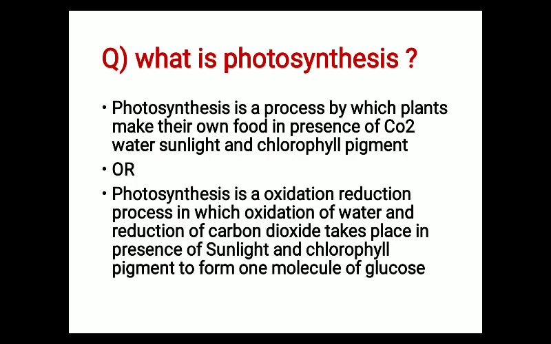Now the last question is, what is photosynthesis? We can define photosynthesis as a process by which plants make their own food in the presence of CO2, water, sunlight and chlorophyll pigment. Or we can also define photosynthesis as an oxidation reduction process in which oxidation of water and reduction of CO2 take place in the presence of sunlight and chlorophyll pigment to form one molecule of glucose.